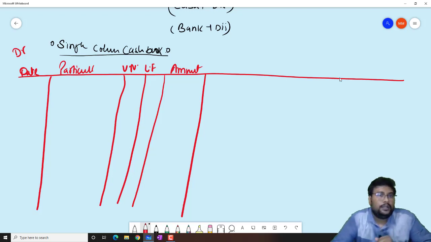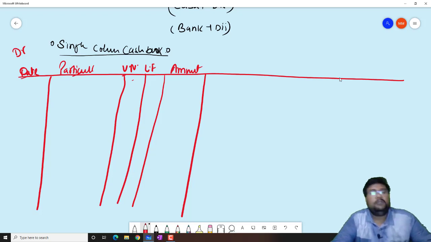Again I am telling you, date, particular, voucher number. Voucher number is what? Suppose we purchase or sell a transaction, so we receive a particular cash number. So what is that particular voucher number that we will record in that. Ledger folio, from this particular, that will be recorded at what page of ledger, that is already recorded in ledger folio. And the next one is amount.